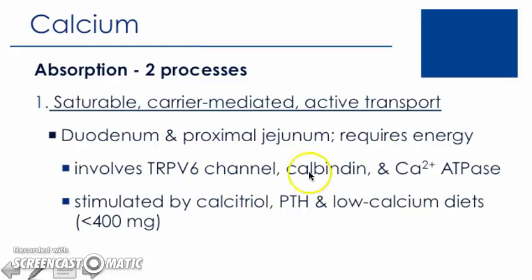We see three proteins involved in calcium absorption: the TRPV6 channel, calbindin, also called CBP for calcium binding protein, and then calcium ATPase.